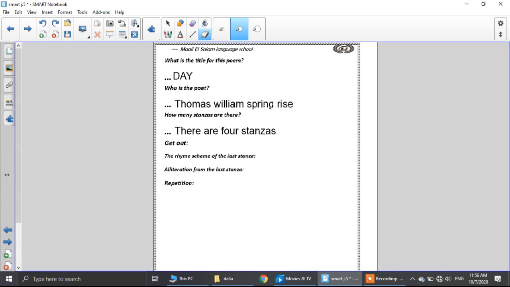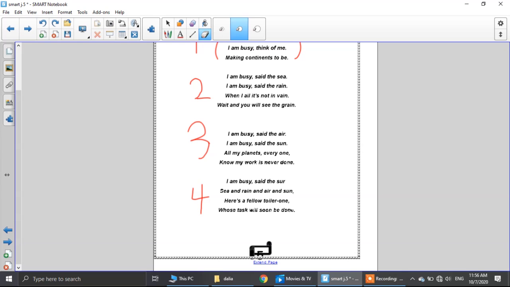Excellent. Okay, let's go back to our stanzas again. He is asking us to work out the rhyme scheme of the last stanza. Okay. This is the last stanza. I'm busy, says the sun, sea, and rain, and air and sun. Here is a fellow teller, one whose task will soon be done. Here, as we said before, we will write our rhyme scheme with the alphabetical order. And as I told you before, the first line is always letter A.